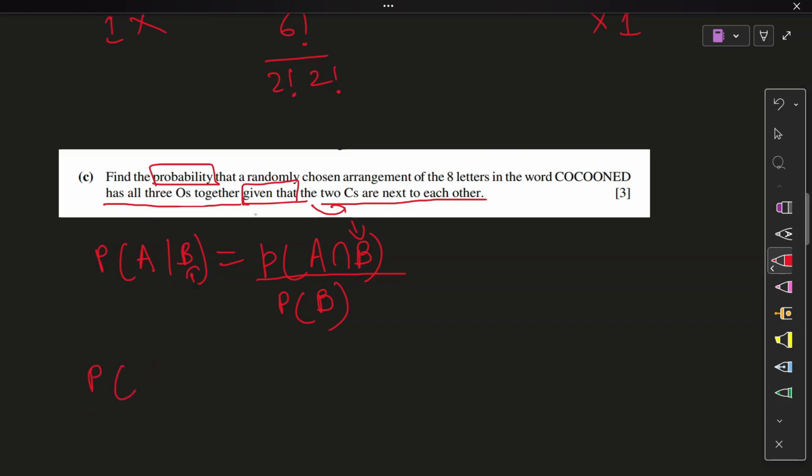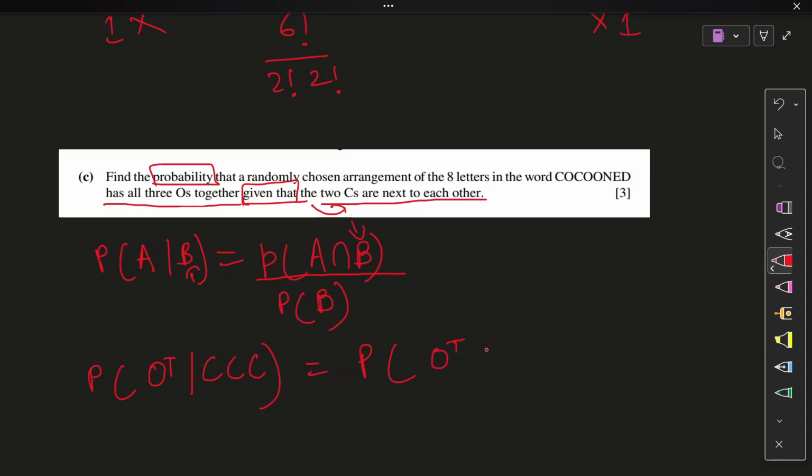Probability of O's being together. So I'm going to refer to that as O to the power T, given that the two C's are next to each other. So all C's are next to each other. I'm just going to go with that. Or do I want to save space? I do not actually, I have a lot of space. There we go. So probability of O to the power T, that means all three O's being together,